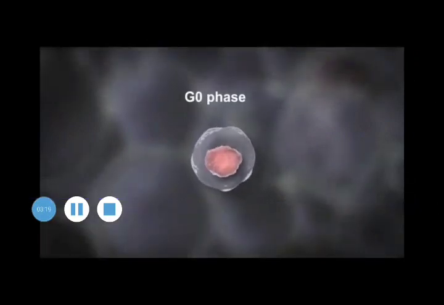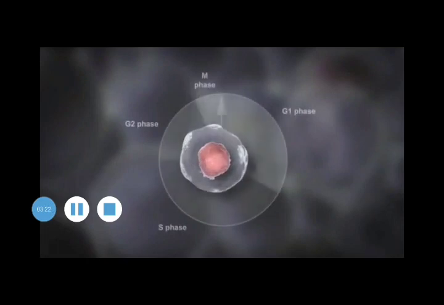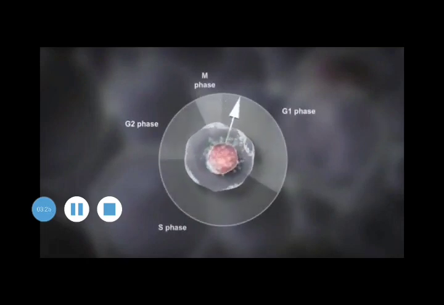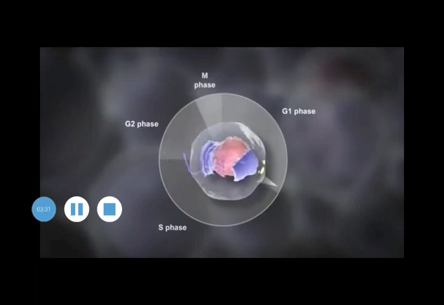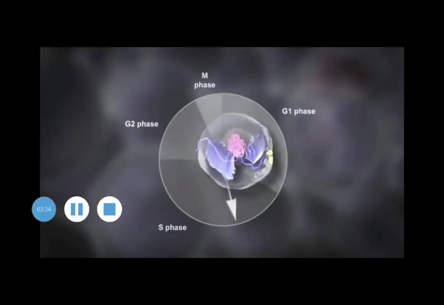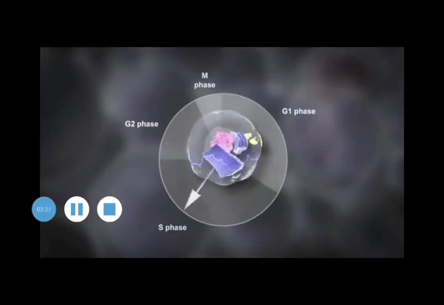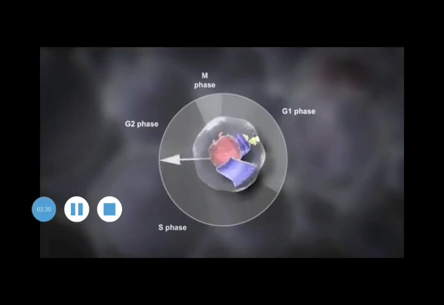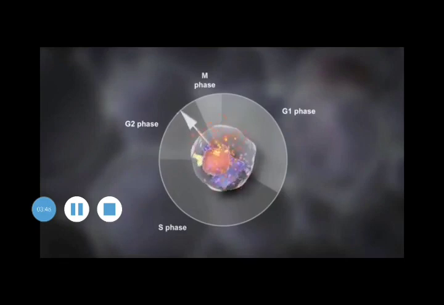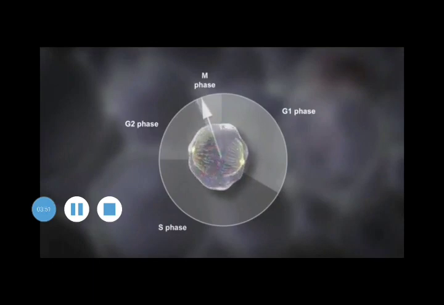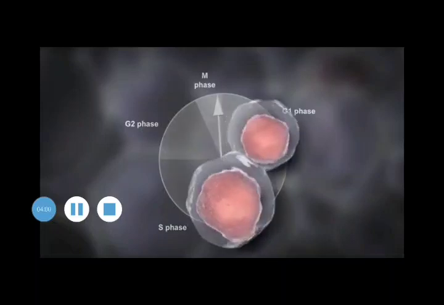You can see here clearly we have the G0 phase, and then we have the G1 phase where the synthesis of proteins and RNA is done. And once this is completely done, we have the S phase, nothing but the synthesis phase, where the DNA synthesis is done. Once the DNA synthesis is done, centrosome copying is also done, and we have the G2 phase where further synthesis is done. And once this is all done, we have the M phase where the cell gets divided. And we have cytokinesis, and there is formation of two daughter cells. This is all about cell division.